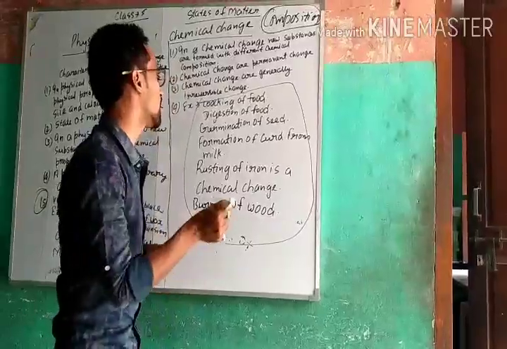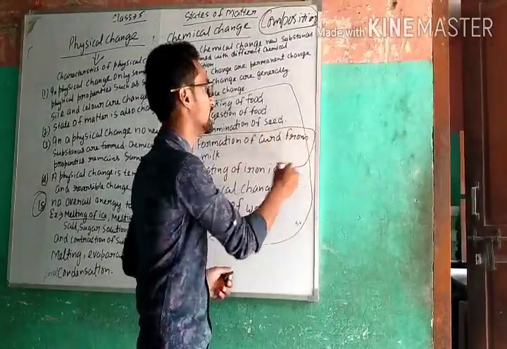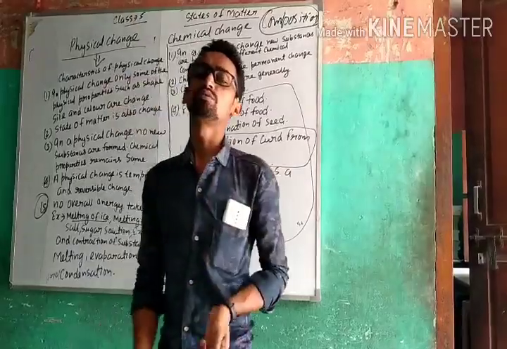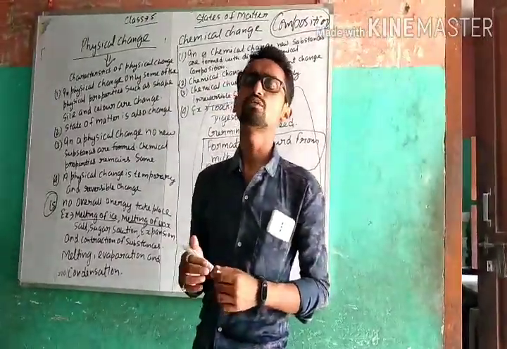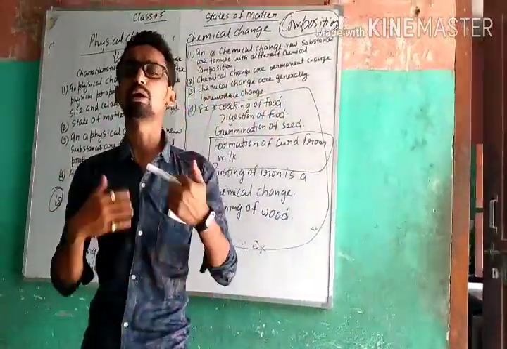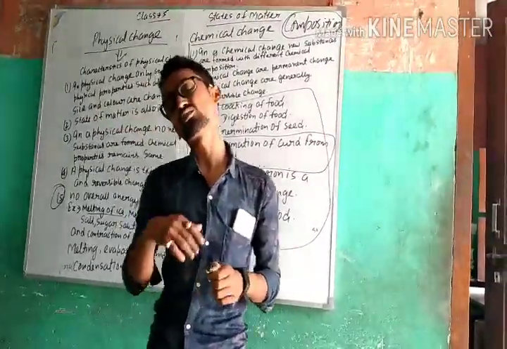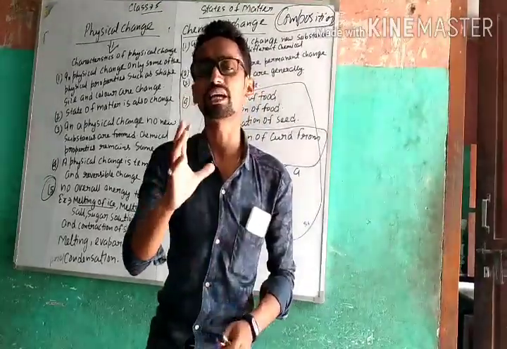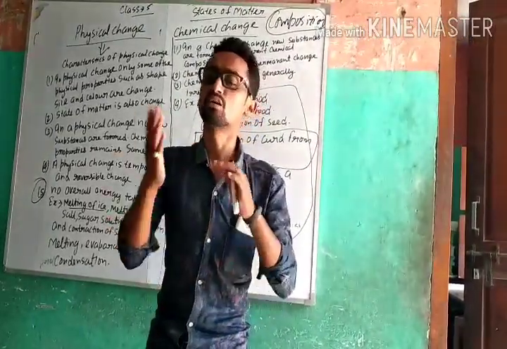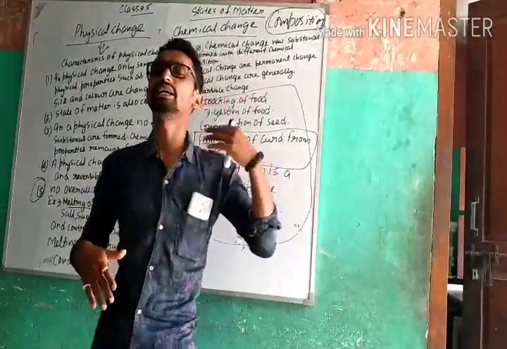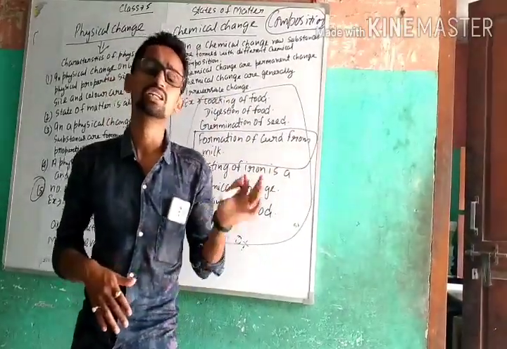Now talking about another point, that is the making of curd from milk. It means the formation of curd from milk is also a chemical change. We cannot bring curd back to milk. That's why it is also known as a chemical change.